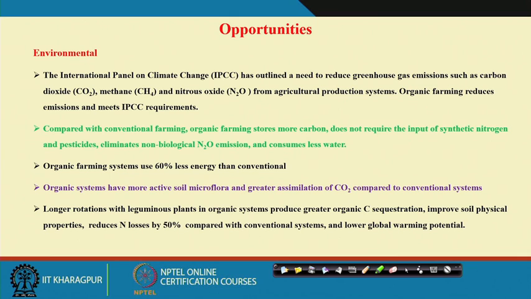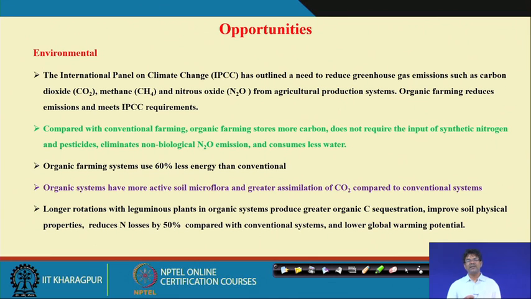Then the organic farming system uses 60% less energy than conventional, as you see, because we are using only on-farm inputs, and we do not depend upon synthetic fertilizers or pesticides. Also, organic farming requires less water because of the high carbon, which increases the water holding capacity of soils. In that way organic farming minimizes the energy use as compared to chemical farming.